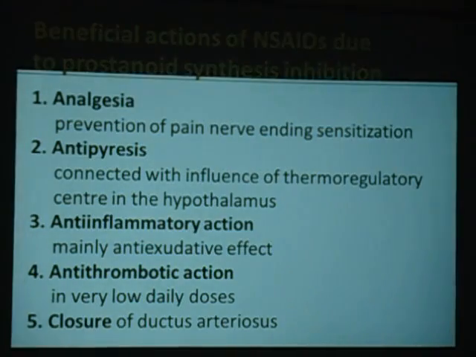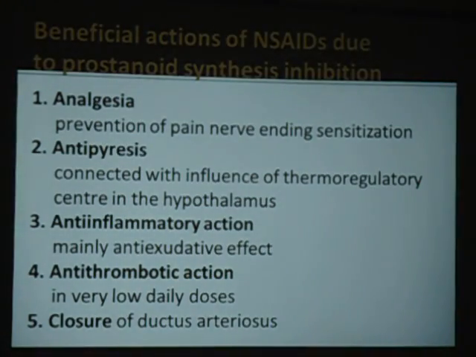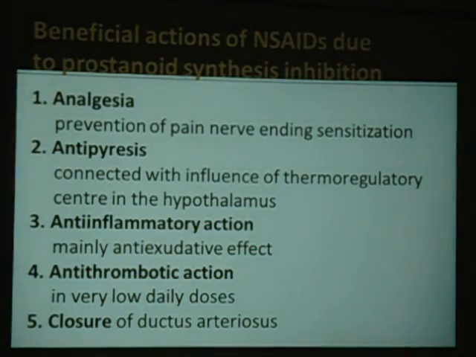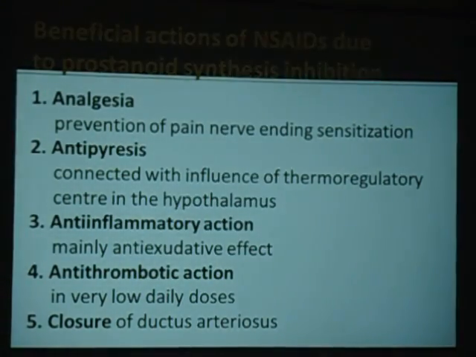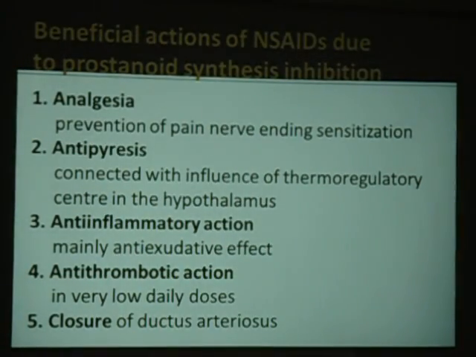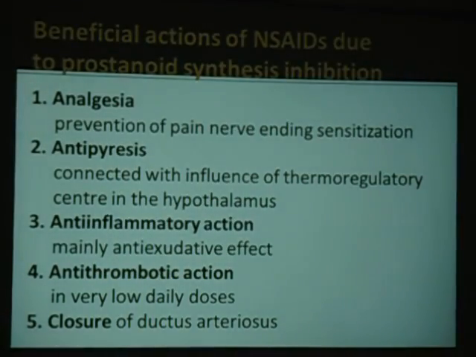Coming to the summation of the beneficial effects: analgesia, antipyresis, anti-inflammatory action, antithrombotic action, benefit in Crohn's disease, and prophylaxis in cases of heart attack. Prophylaxis to prevent further heart attacks is due to antiplatelet action.